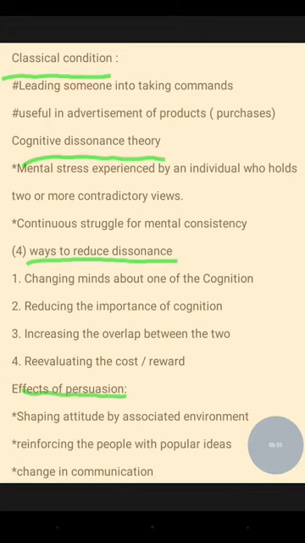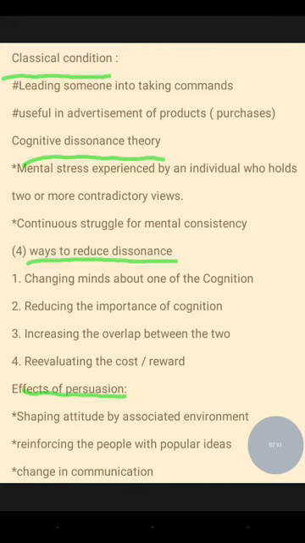And finally, cognitive dissonance theory. This theory is based on the mental stress experienced by an individual who holds two or more contradictory views. Contradictory views create some struggle in the mind, so there is a continuous struggle for mental consistency. There are four ways to reduce the dissonance.